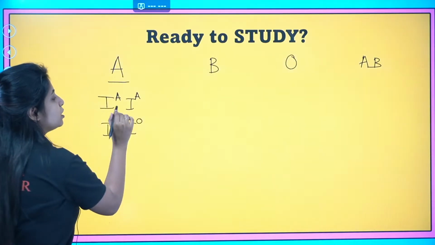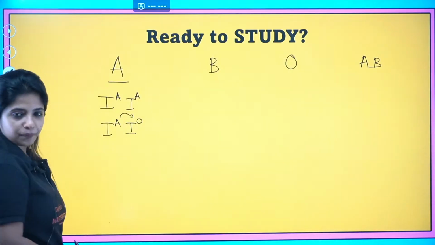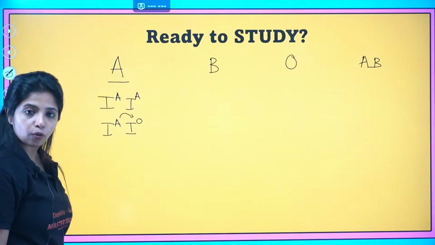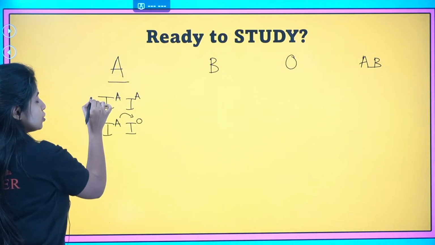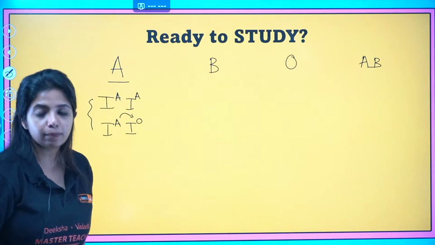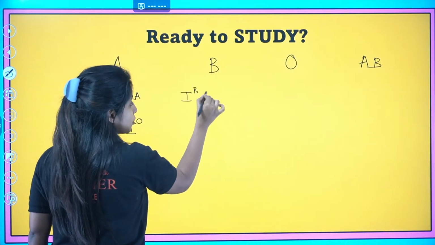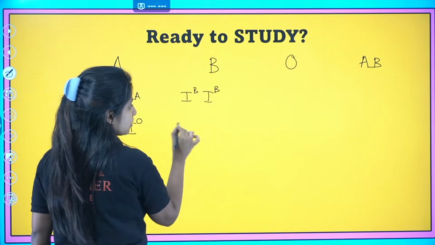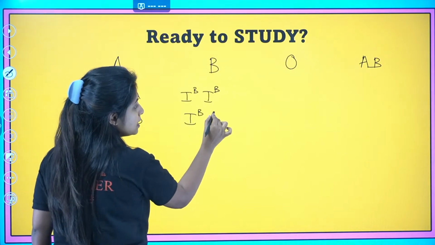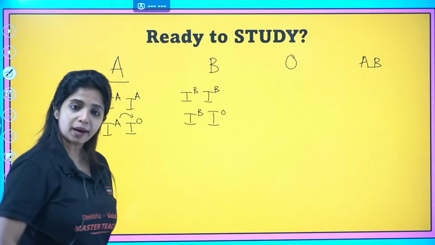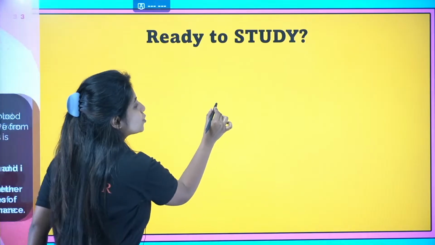How, ma'am? Because A is dominant over O. A is dominant over the allele O. Okay, so there are two conditions where a person can get A blood group. Now the second one is, a person can get B blood group when both the alleles are B, or when one allele is B and the other allele is O. How, ma'am? Basically, the B allele is also dominant.